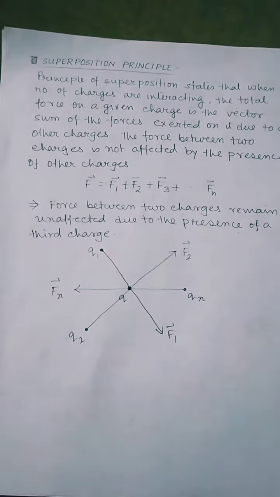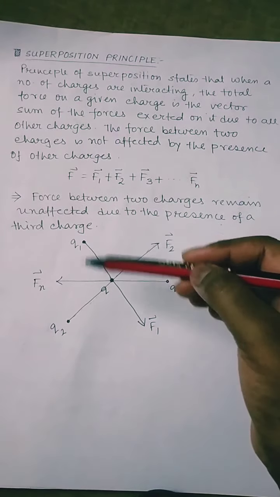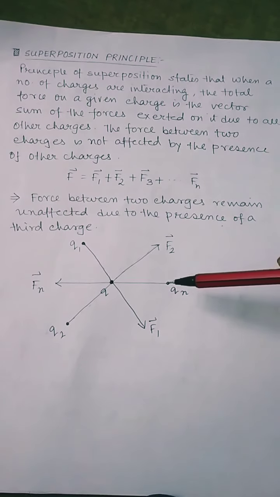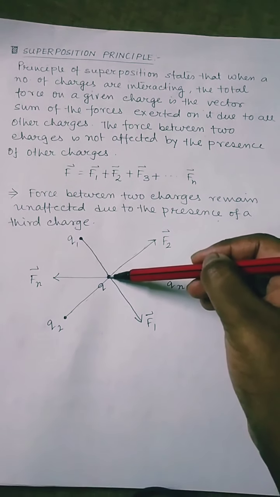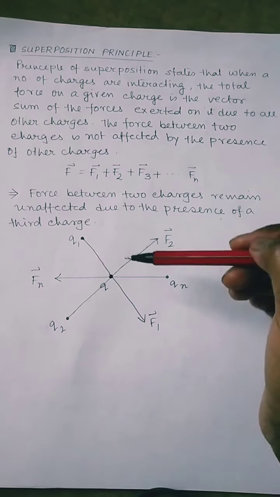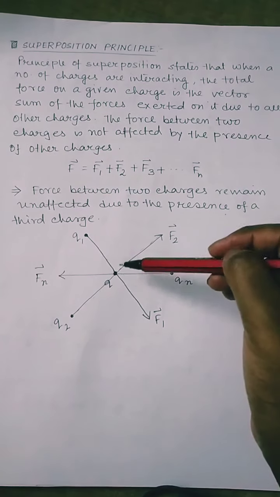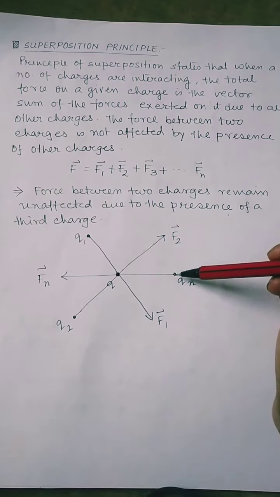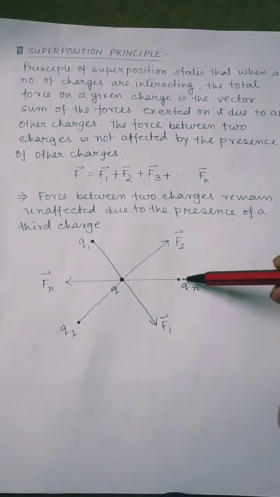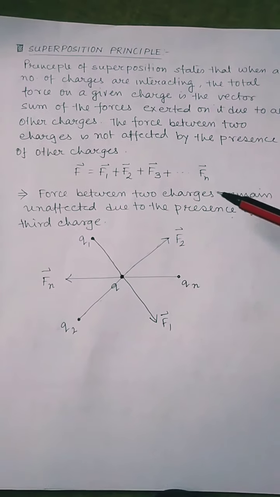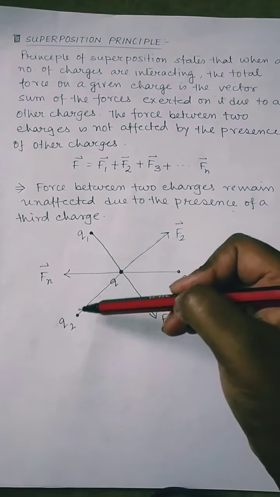Now let's see with the diagram what it means. According to this principle, if there are a number of charges, say q1, q2, qn, interacting with a particular charge, say q, which we are taking as the test charge, and remember test charges are always positive, then these charges will individually interact with q. There will be a force due to each one of them: between q1 and q, q2 and q, qn and q, and so on. The total force on the charge q will be the vector sum of all these forces.